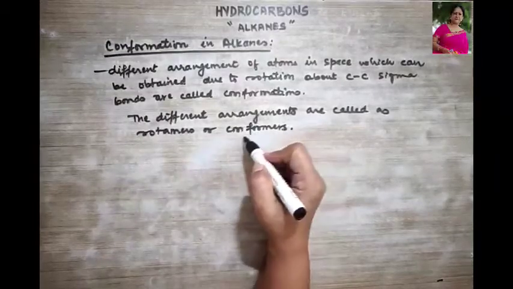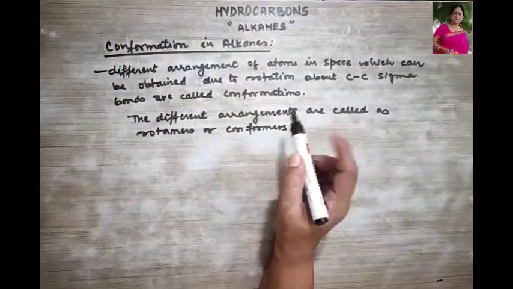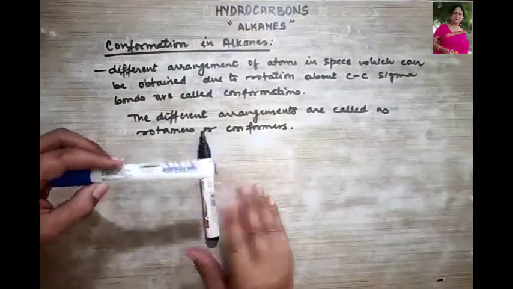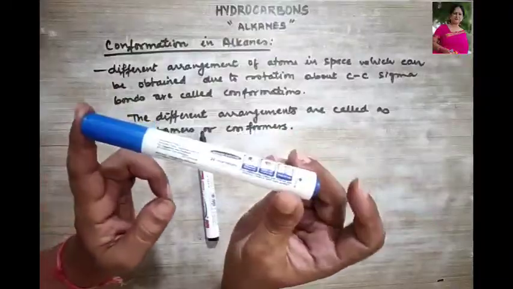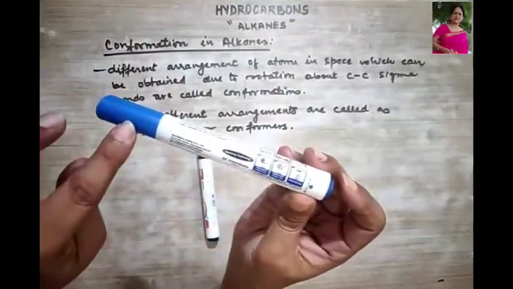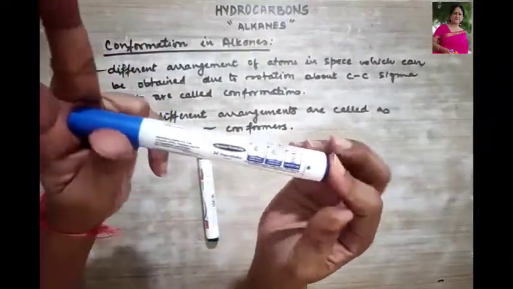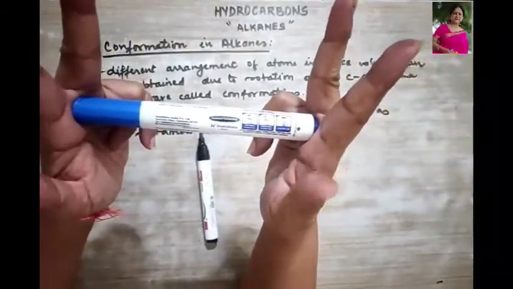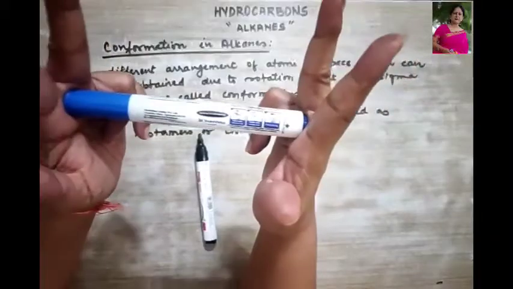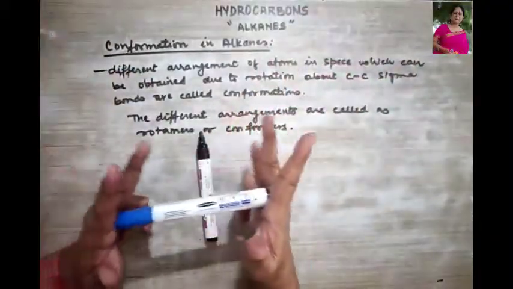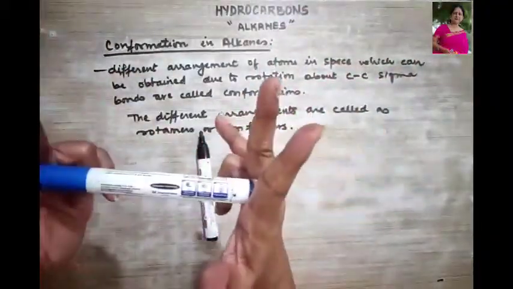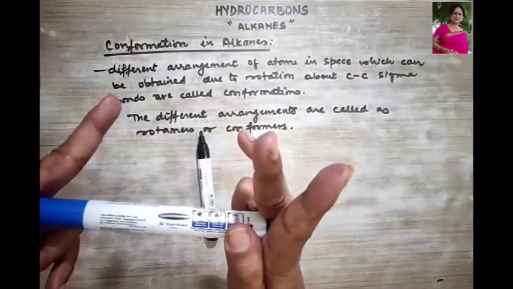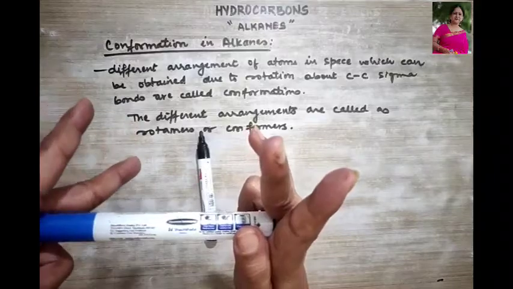Now, all these rotamers or conformers, what do I mean when I say that? Again, I am showing it to you. This is a carbon, this is a carbon, and this is a single bond, right? And these are the hydrogen atoms. So this is an alkyl group, this is another alkyl group. Now, as I told you, different arrangements are formed. Now, when this is stable and this is moving, it can move to 360 degrees.